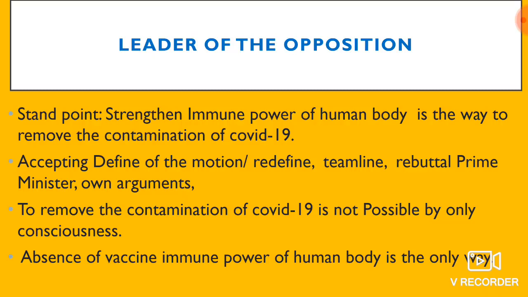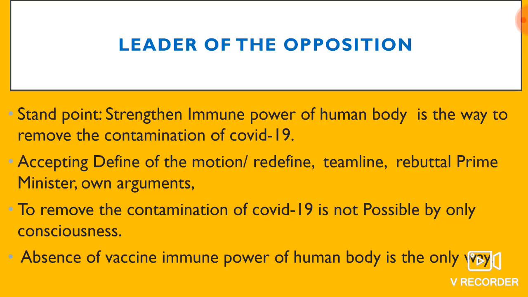Then define the motion. You can accept the Prime Minister's definition of this motion, or if you do not accept it, then you redefine the motion in favor of your standpoint. Then you will mention your team line.